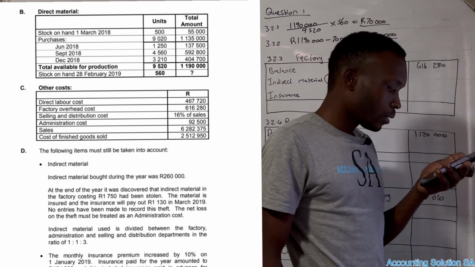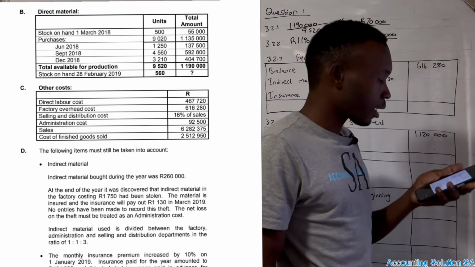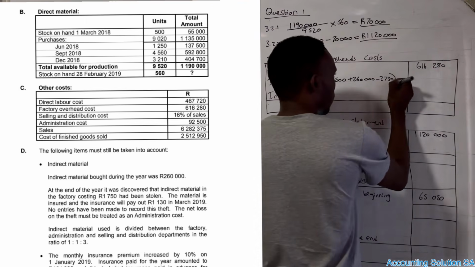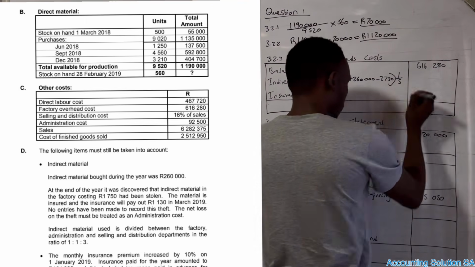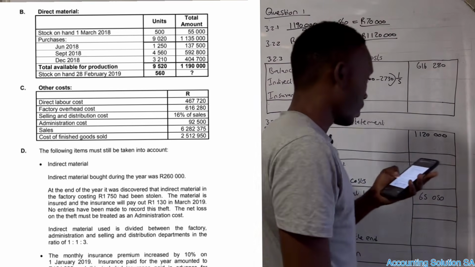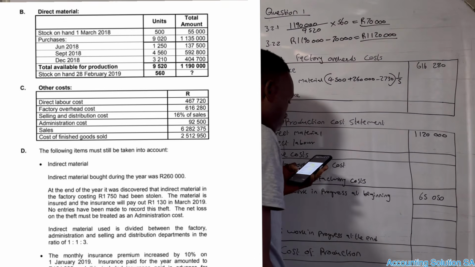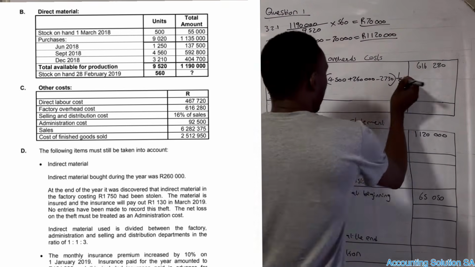Then they say that indirect material used is divided between the factory using the following ratio. They say that the factory is 1, admin is 1, and selling and distribution is 3, which means that we're going to say 1 out of 5 because 1 plus 1 plus 3 is 5. Now we have to allocate. After allocating, guys, that's where we can now subtract.